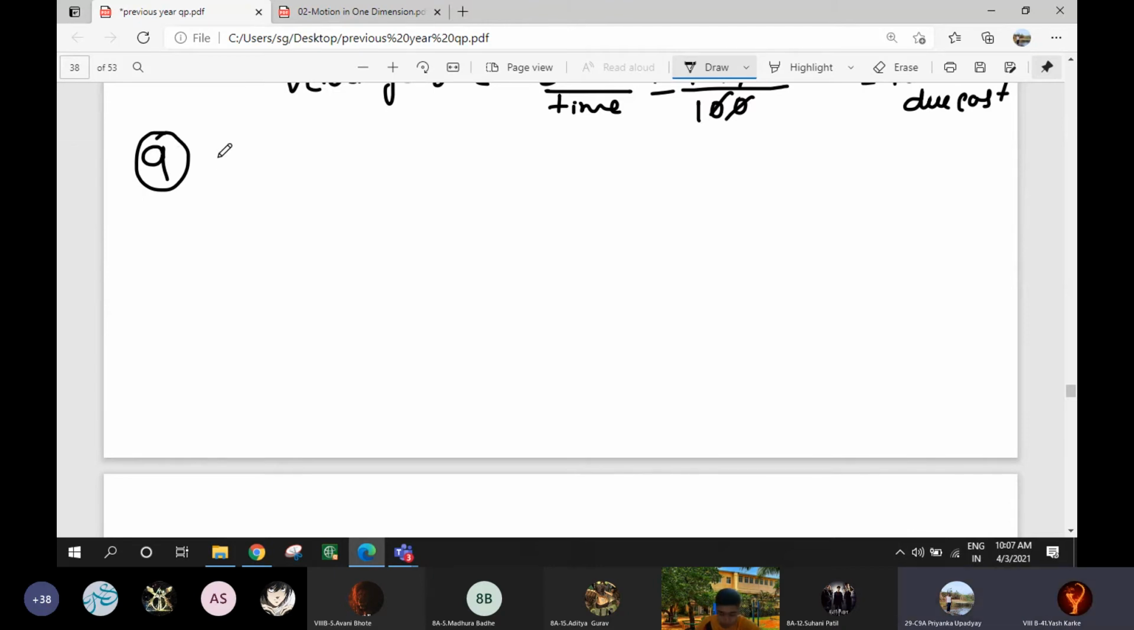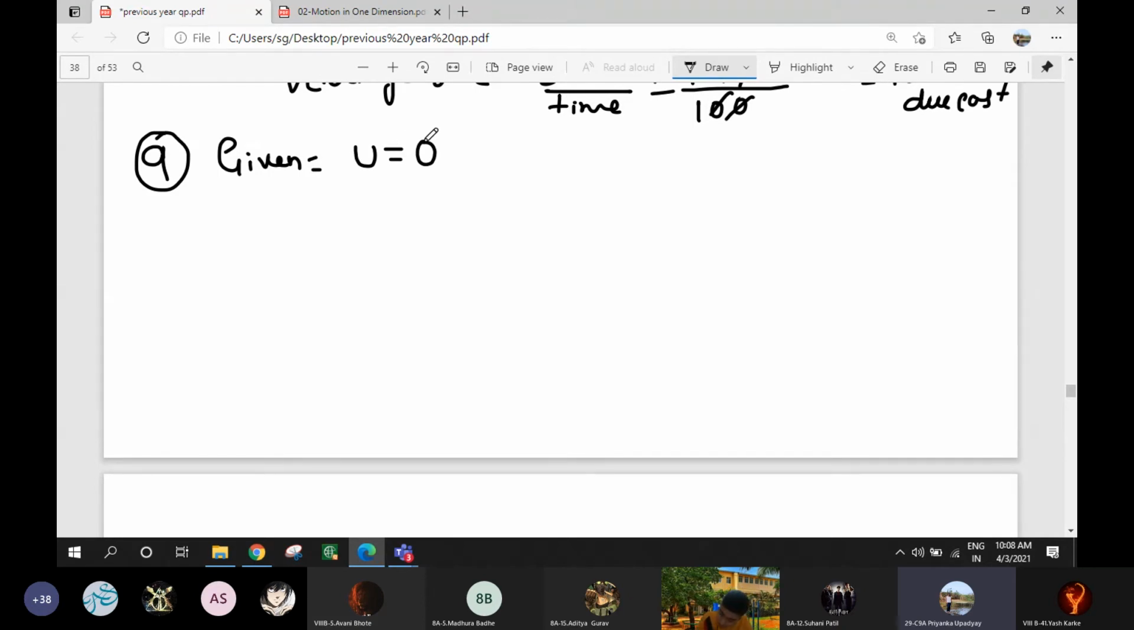Question number 9. A body starts from rest and acquires a velocity of 10 meter per second. Given, I will write: a body starts from rest. Starts from rest means what should I write? Initial velocity equal to 0. Initial velocity u is equal to 0.